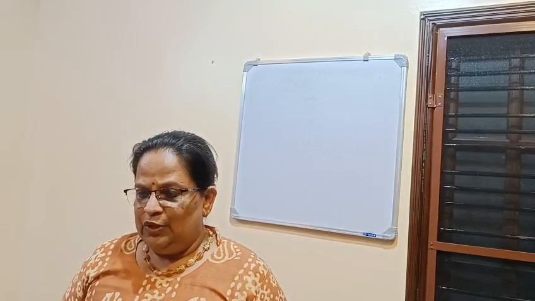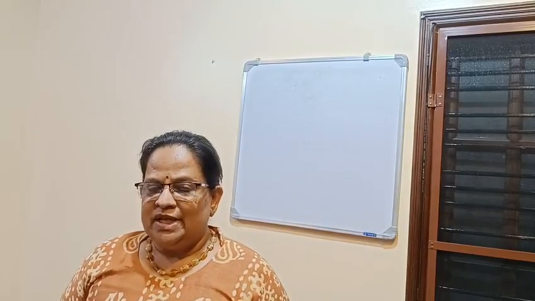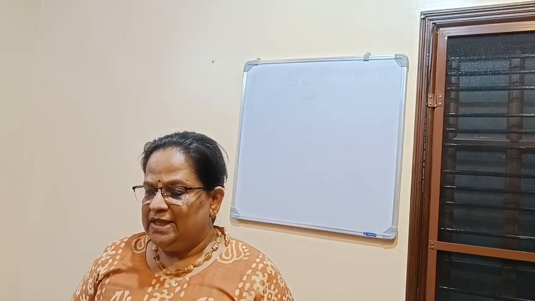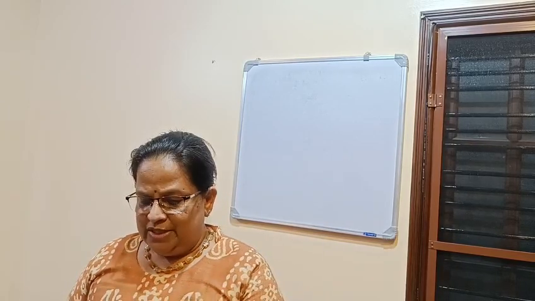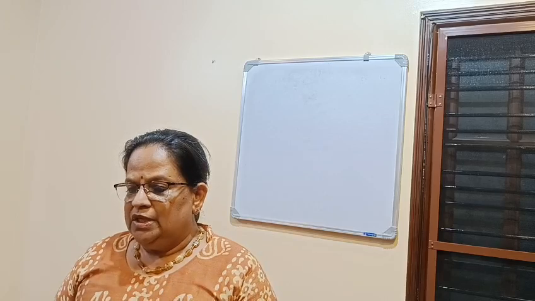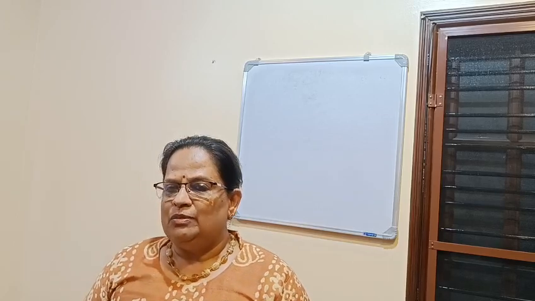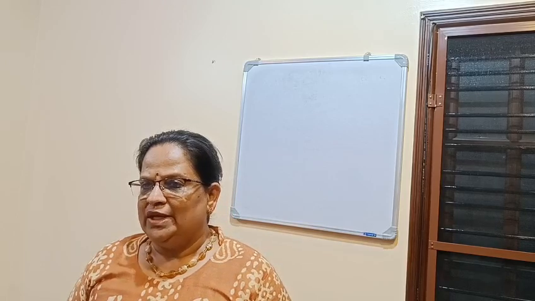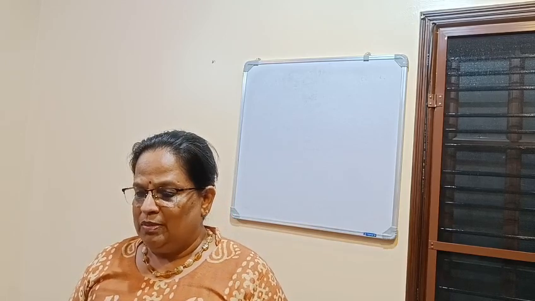Dear students, we will do module 52. This is about admissibility and disallowance of items for computing taxable business income. So if you know these items, then it will be very easy for you to prepare for the examination and to work out the problems.